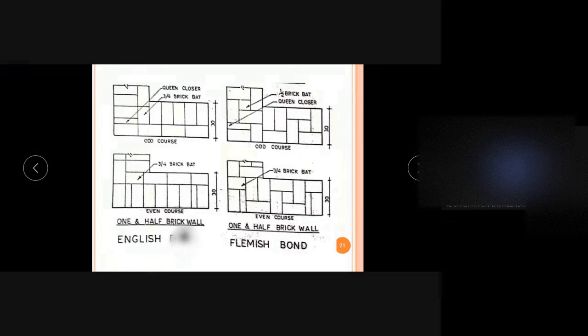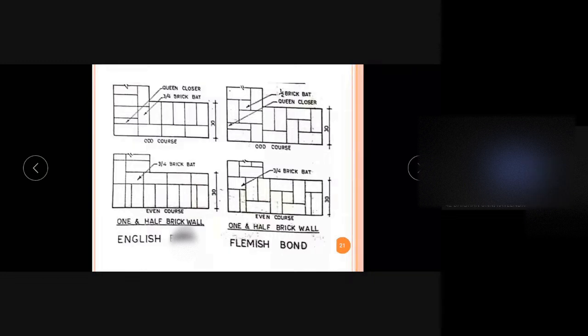So here we can see this is English bond in 1.5 brick thick. So the thickness of the wall is 1 length of the brick plus half. So 20 plus 10, so total thickness will be 30, right? So this is a 1.5 brick thick wall.